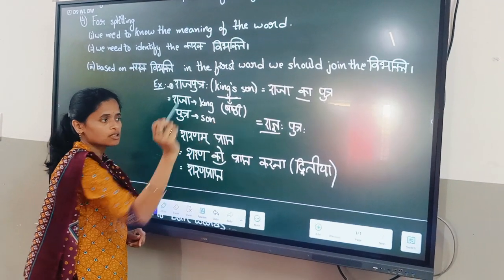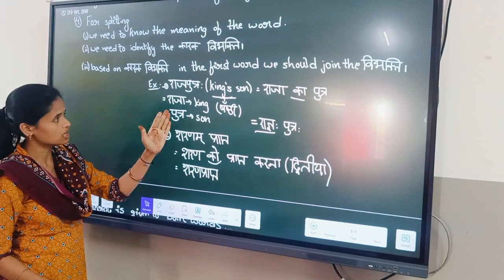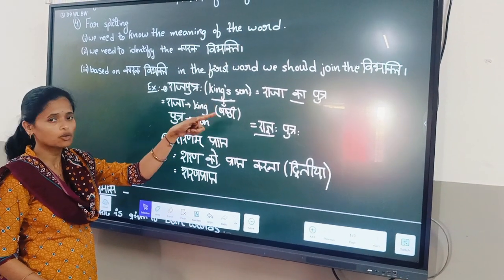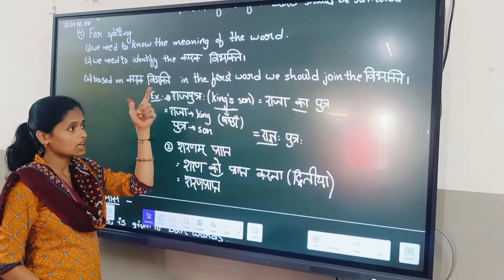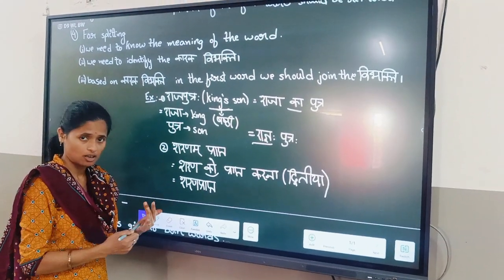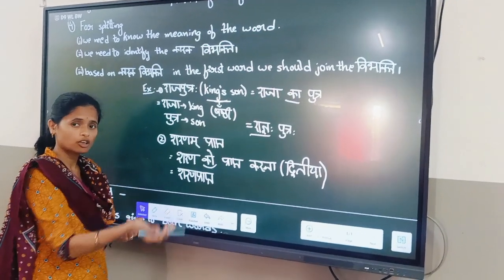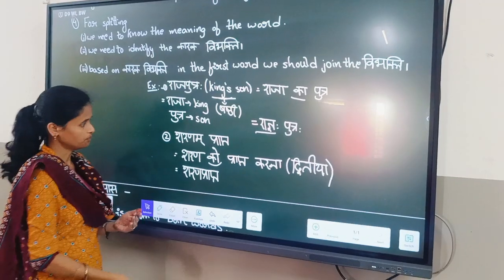So राज्ञ is the षष्ठी विभक्ति. राज्ञ पुत्र. And here you see we are giving priority for the second word, or not? राजा का पुत्र. We are not saying about राजा, about the king. We are saying about the son only. So we are giving priority for the second word.